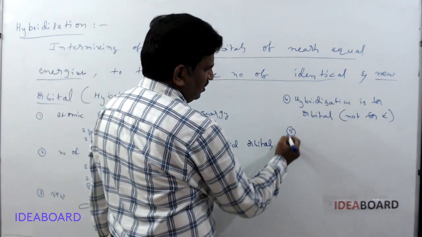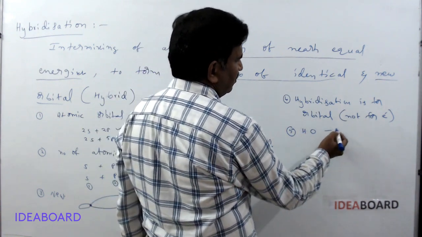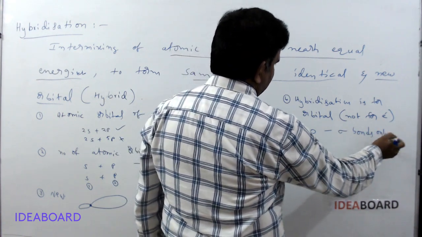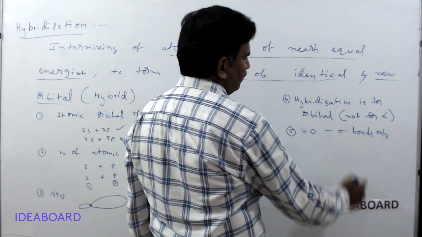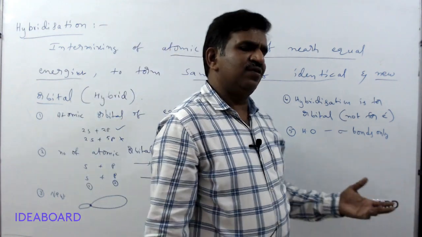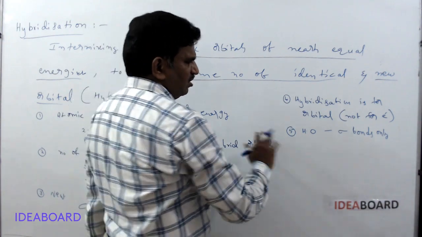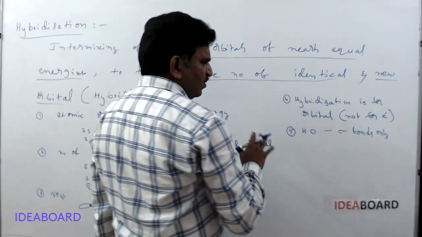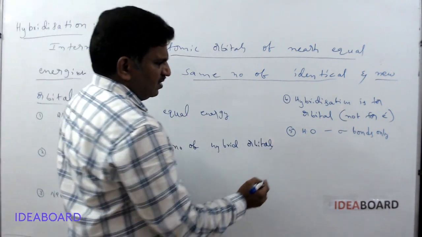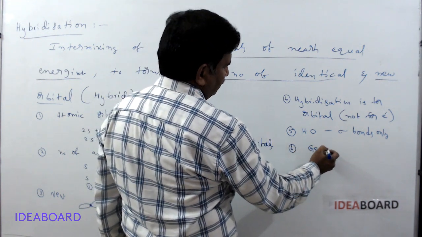Another important point: hybrid orbitals (HO) always form sigma bonds only. They never form pi bonds. There is one exception, benzene, where they form a pi bond. Generally, except for that one, all hybrid orbitals form sigma bonds only. And next, hybrid orbitals will give the geometry.